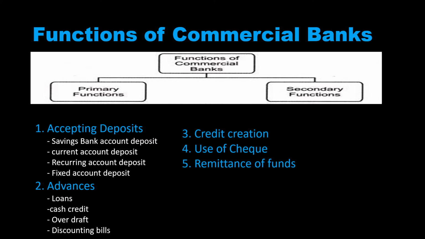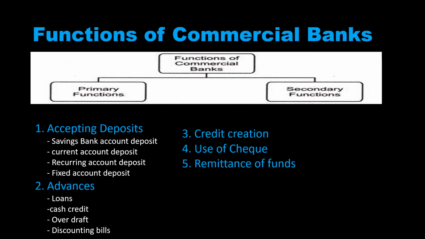I'm sorry, for these two we call demand deposit. A recurring account and fixed account we call time deposit. Because whenever you are depositing your money into the savings bank account or current account, and whenever you demand that money, the bank must return it. That is why it is demand deposits.